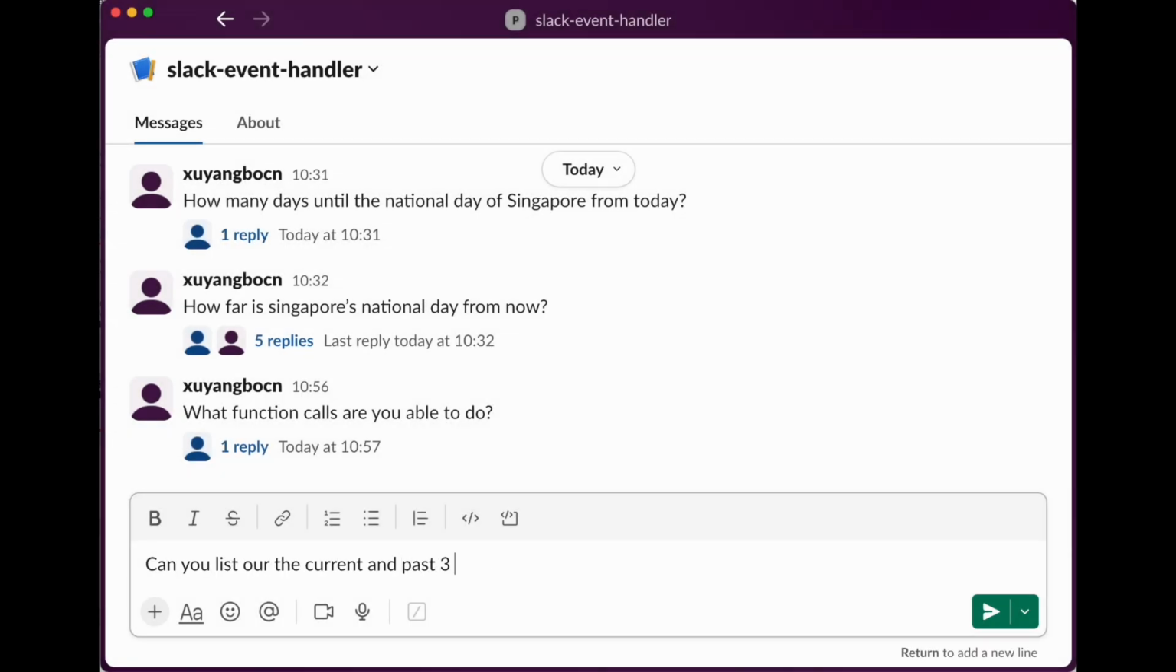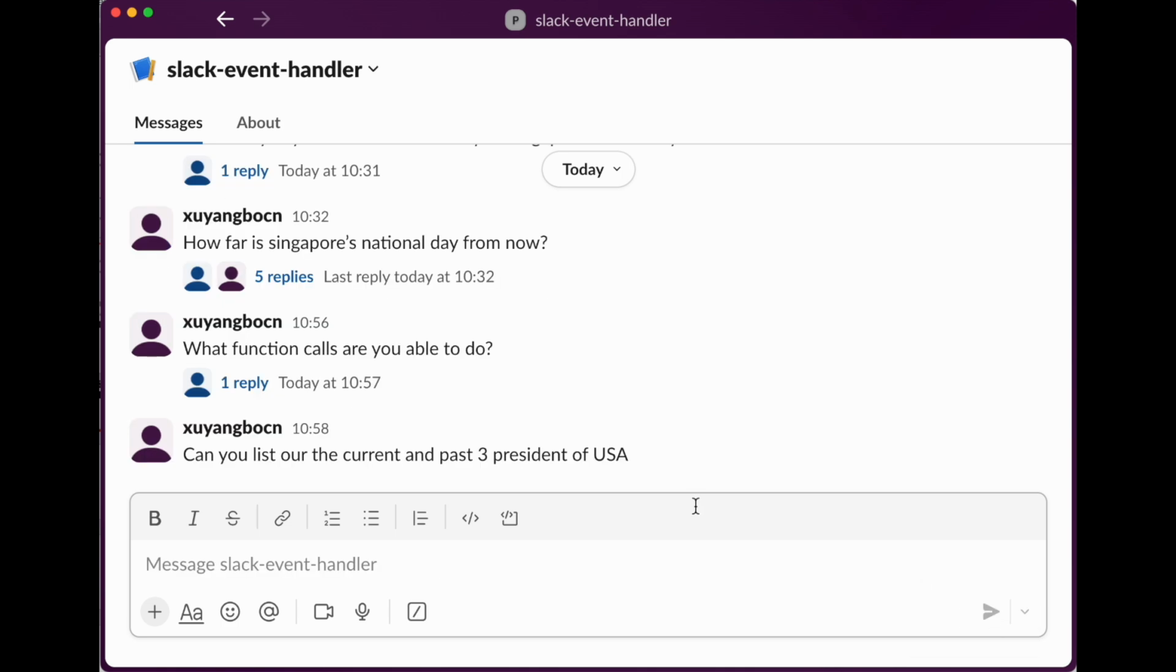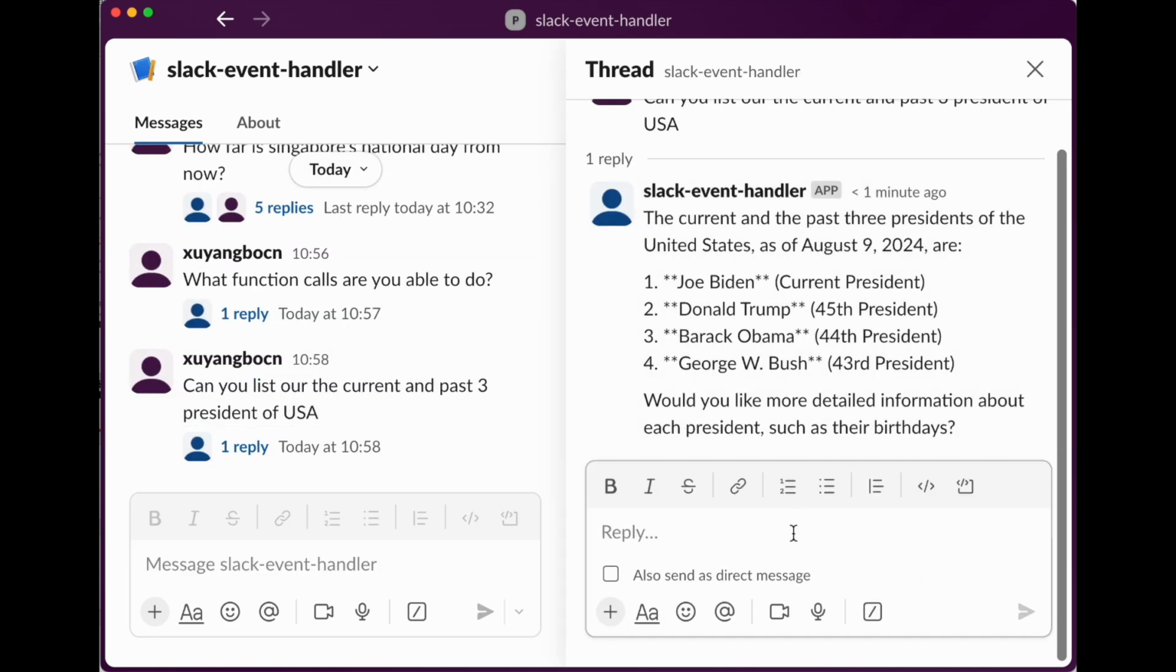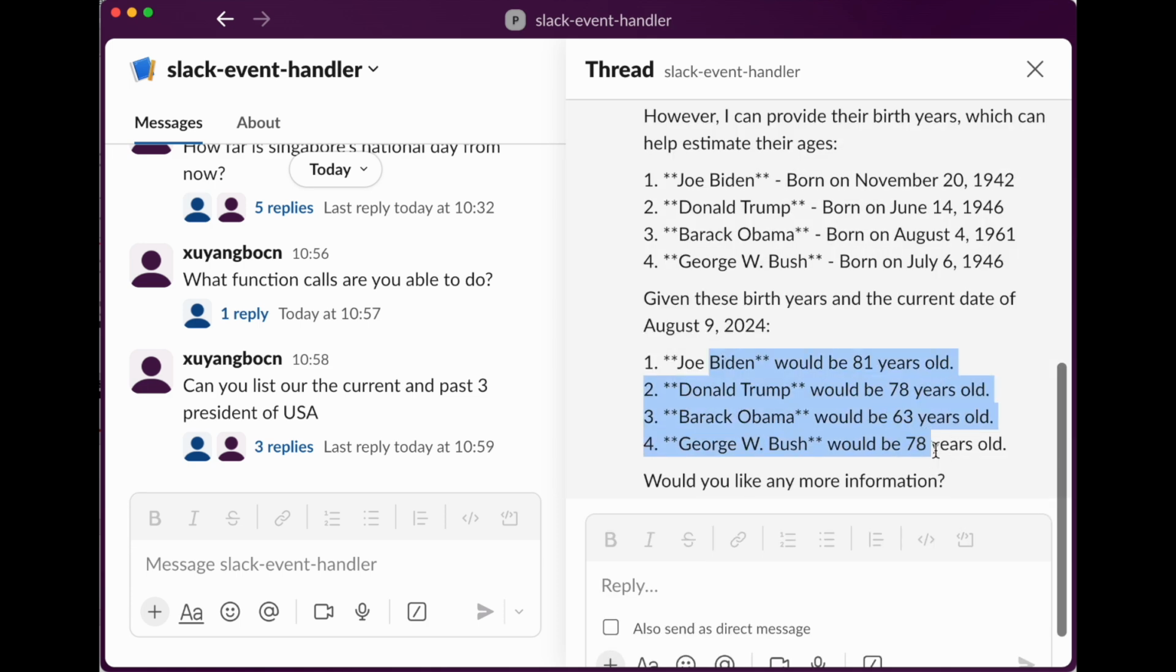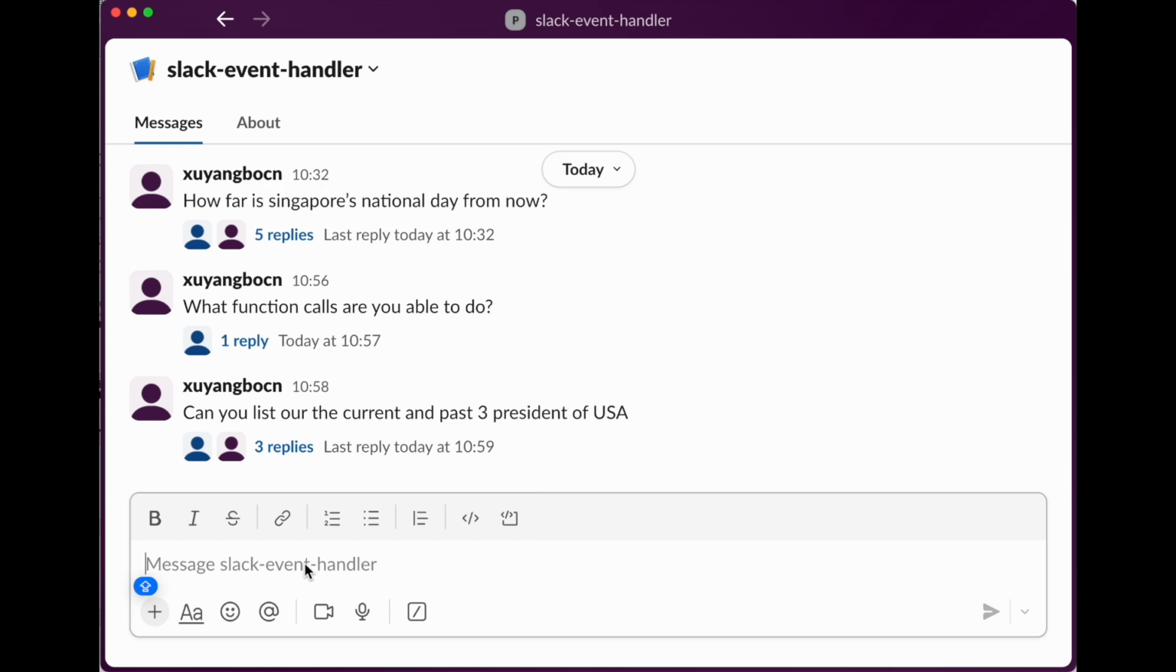We will now ask about the recent USA presidents and how old they are. As we can see, the function to find the current date and time has been integrated very naturally in the conversation. Let's try one more time. We ask, how far is Singapore National Day from today?